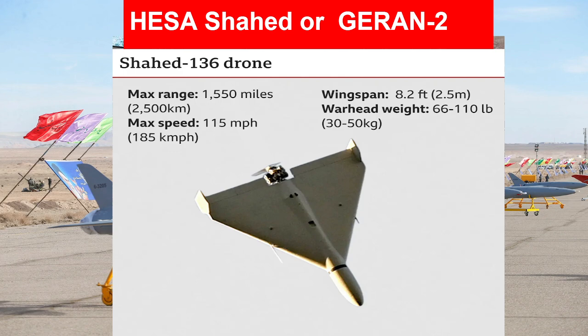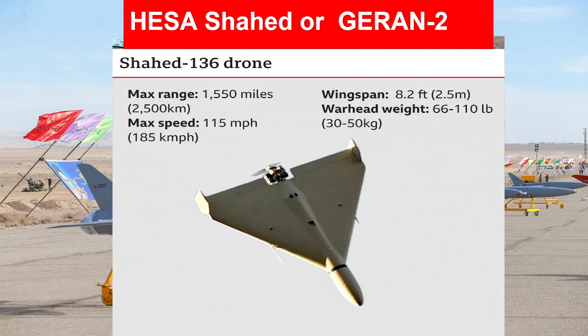It is designed by Russia and made by Iran, and it has a maximum speed of 185 km per hour and a wingspan of 2.5 meters, and the warhead capacity is very high, 30 to 50 kg.